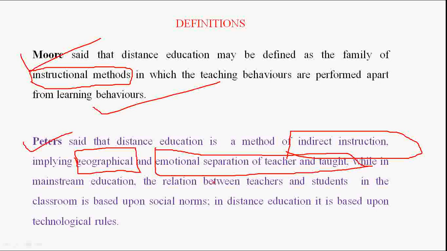Okay, while in mainstream education or formal education, there is a relation with the teacher, and it is based upon social norms. Because when we come close in a specific room or specific geographical location, automatically we need to follow the social norms. We understand the social norms: how to talk, how to behave, how to respect, how to maintain discipline, how to follow the rules and regulations.